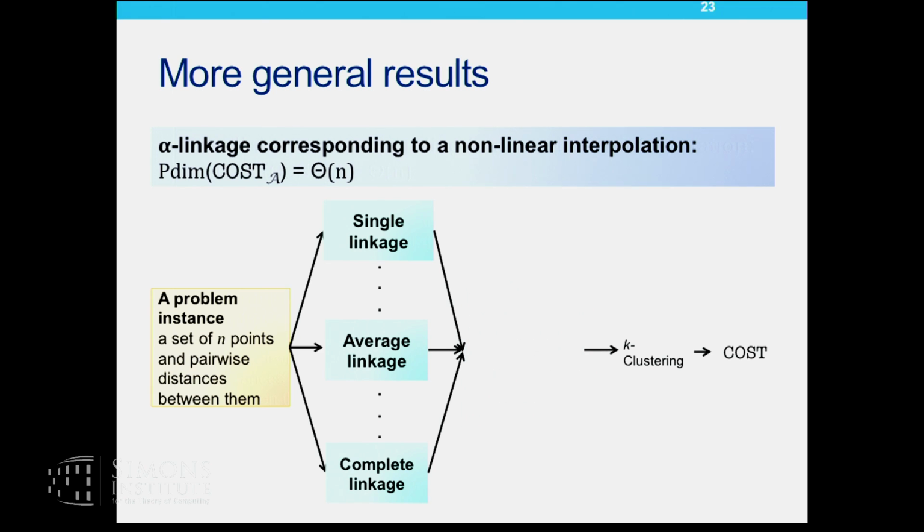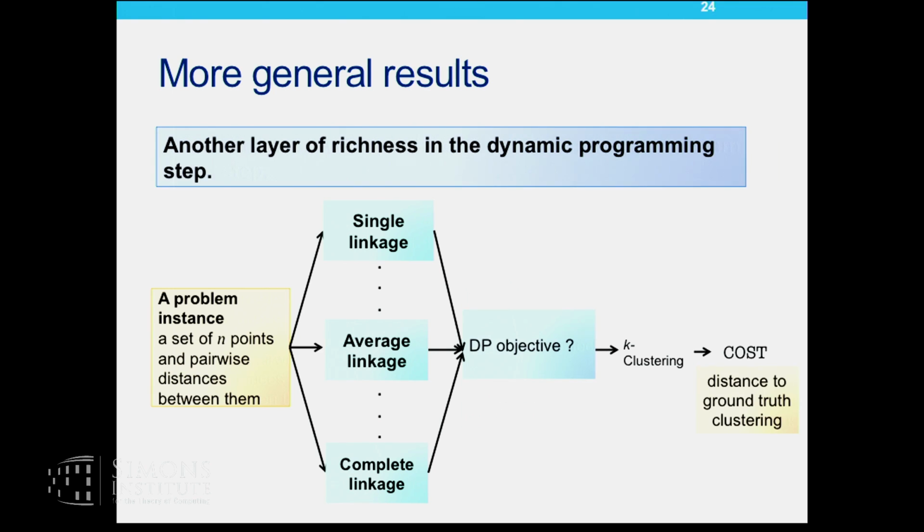We have another set of general results, which is motivated by the following fact. If my cost function was something like k-means or k-median, I can as well use that in my pruning step as my DP objective. But if it was something like distance to the ground truth clustering, where these ground truth clusterings are provided only for the training problem instances, and I cannot legally use them in my algorithm itself, I should only use a proxy objective in my pruning step.